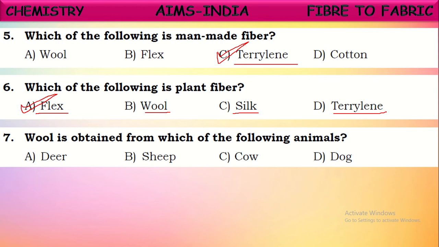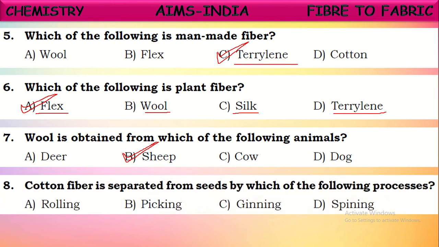Wool is obtained from which of the following animals? Yes, wool is obtained from the hair of certain animals. The hair of these animals is collected and woolen fiber is woven. What is that animal? Generally, sheep and some other animals like camels. These animals give wool. Generally, from sheep hair, wool is prepared.